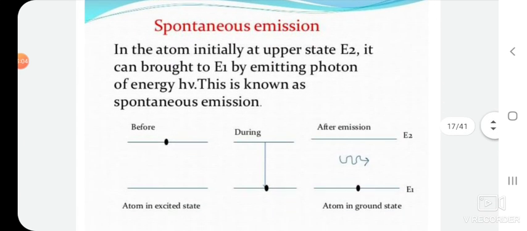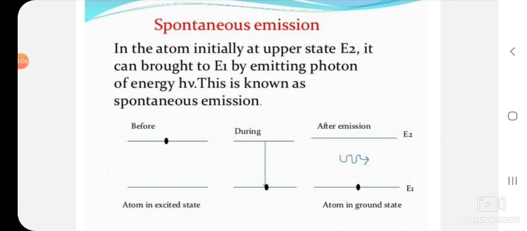Next one is spontaneous emission. An atom initially at an upper state E2 can be brought to E1 by emitting a photon of energy h nu.